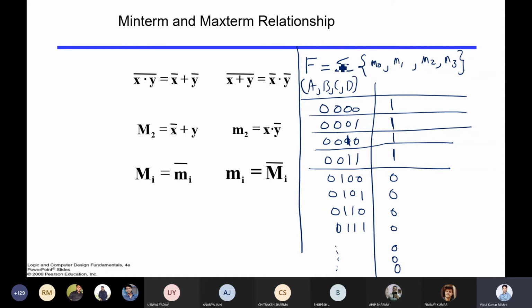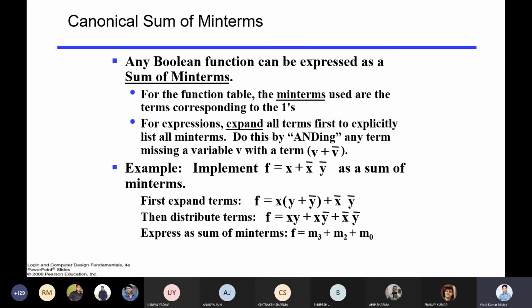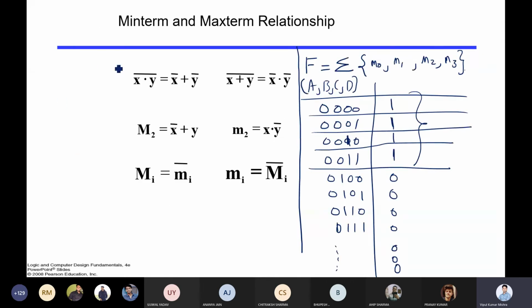So once you say sum of product and here you have given M0, M1, M2, M3, only these places will be 1, and all the remaining will be 0. Now let me take another example. Suppose I say f is a function of x, y, and z. This is very important. How many terms are there? Based on that, you will decide your truth table, right?